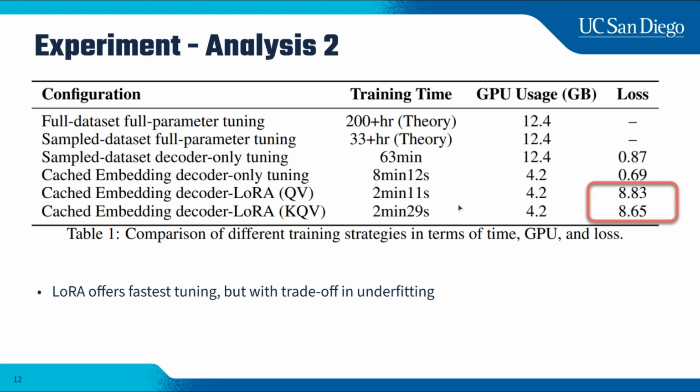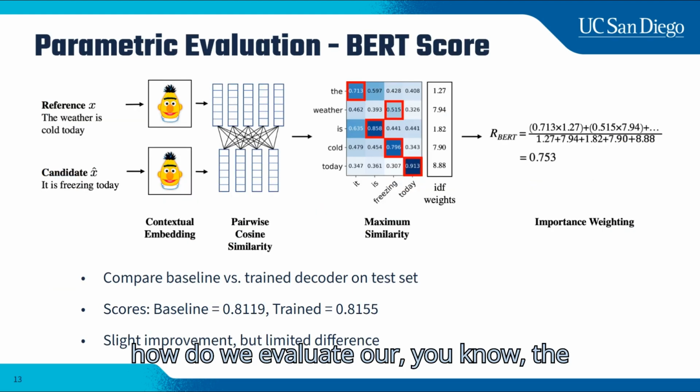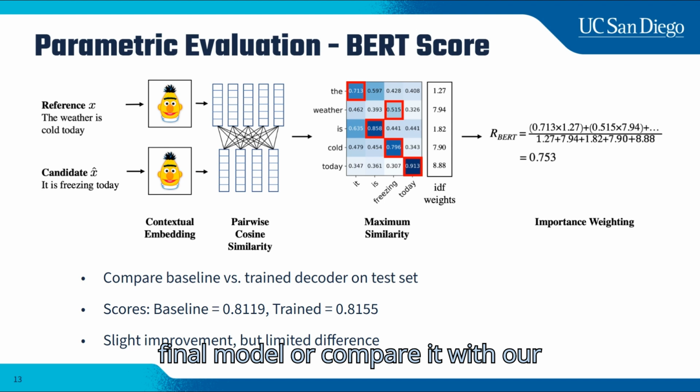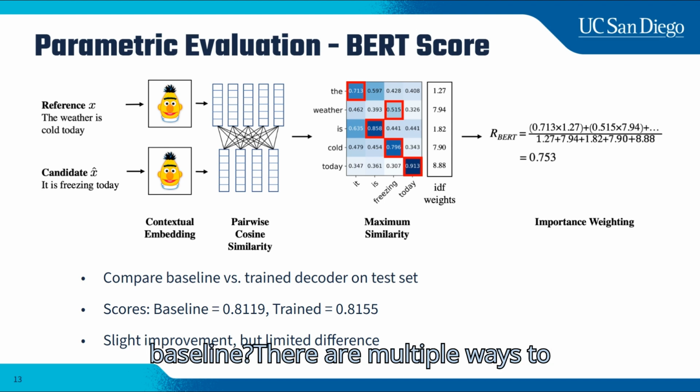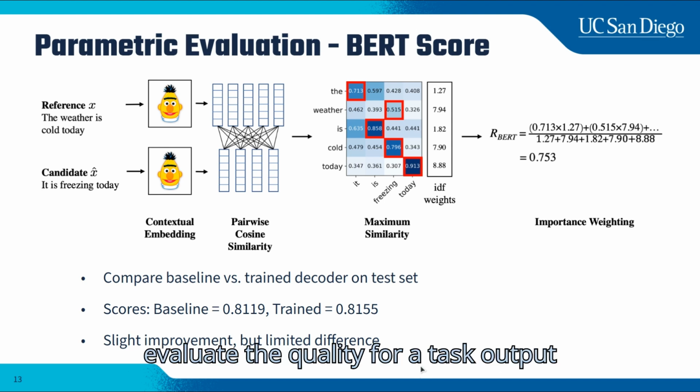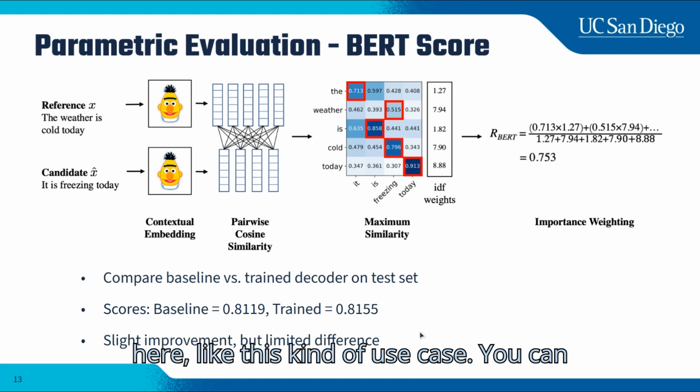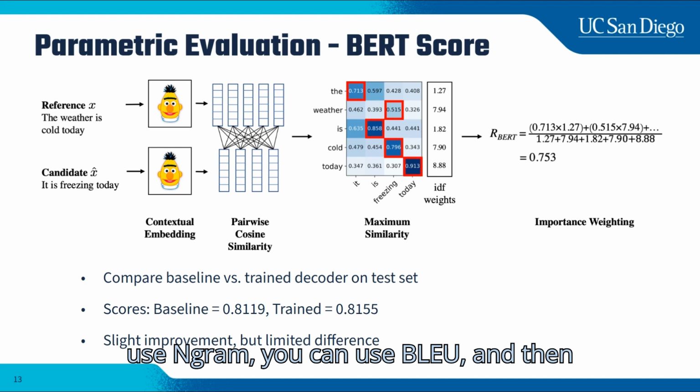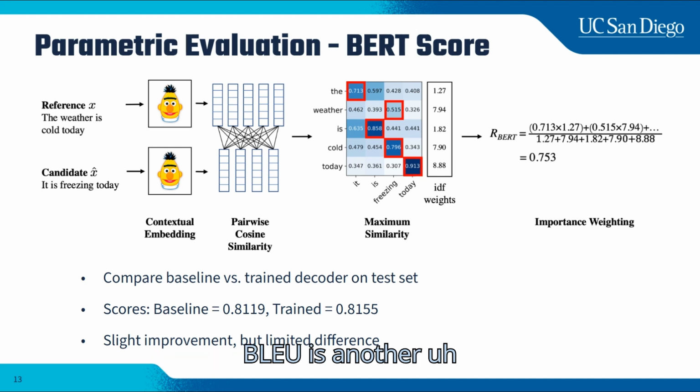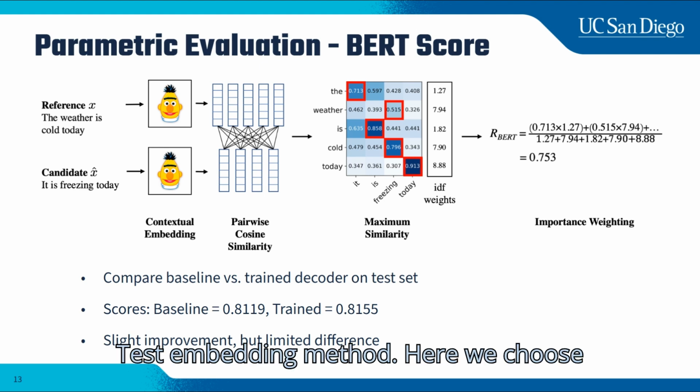So how do we evaluate our final model or compare it with our baseline? There are multiple ways to evaluate the quality of the task output here. For this kind of use case, you can use n-gram, you can use BLEU, and BERT is another testing method.